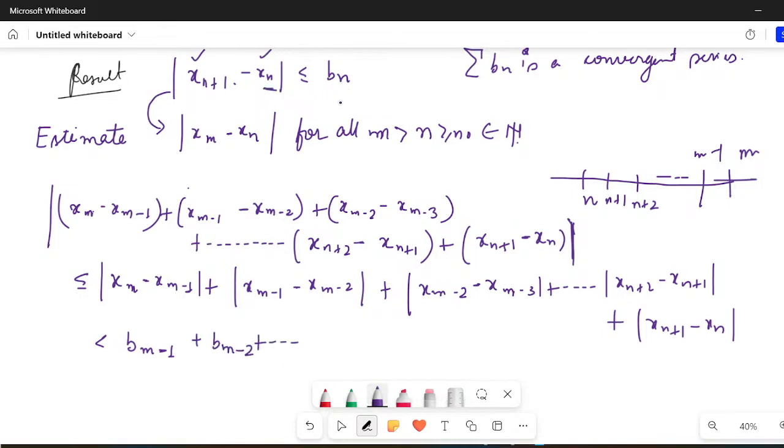So you just see the actual hint given in the question, and at the end you will have simply b_n.